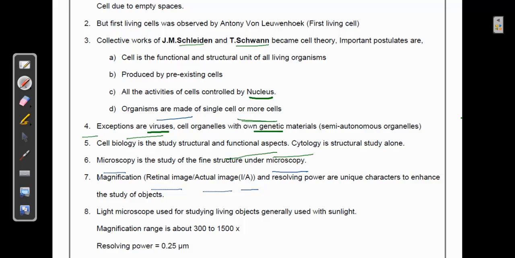We have a specific field called cell biology that deals with the structural and functional aspects of the cell, and we have cytology that deals with structure alone. And then to understand a cell in a more elaborate way, you should know something about microscopy.